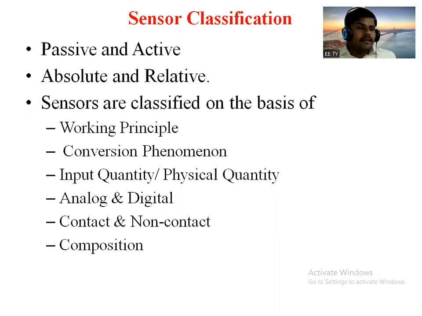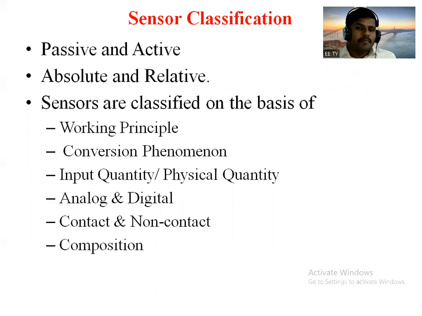Then there are analog as well as digital types of sensor, depending upon whether the output obtained from the sensor is in analog form or digital form. Again, there are contact type and non-contact type sensors. If the sensor and object are in contact, it is called contact type. If the object and sensor are not in contact,